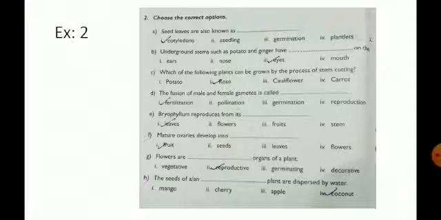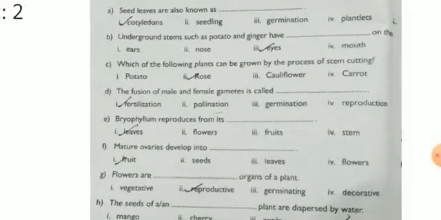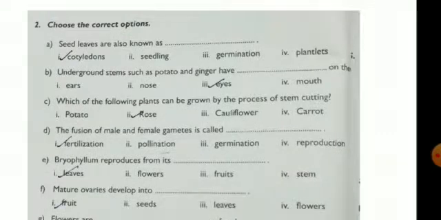Exercise 2. Choose the correct options. Seed leaves are also known as cotyledons. Underground stems such as potato and ginger have eyes on them.